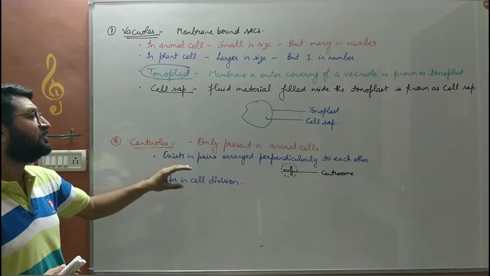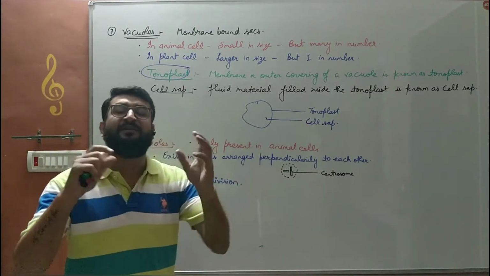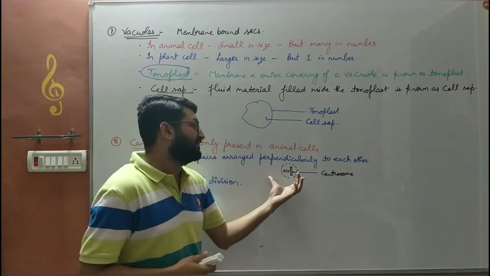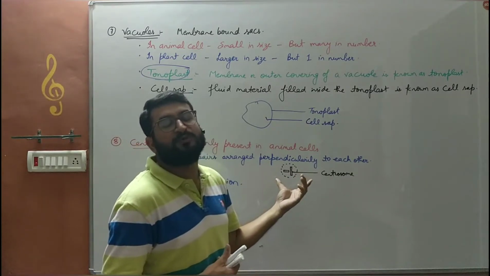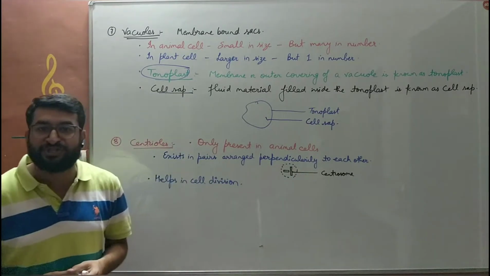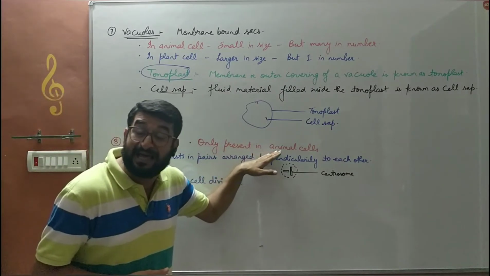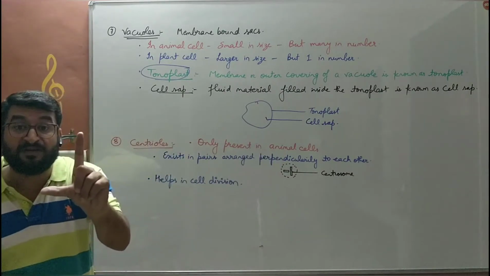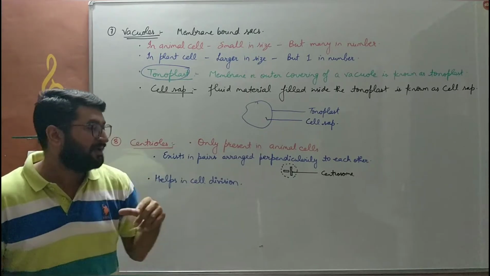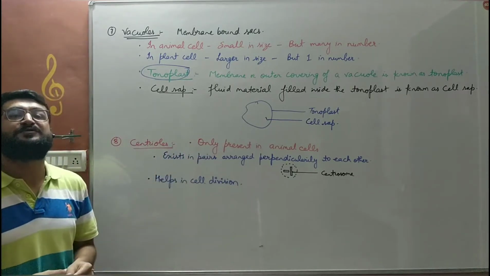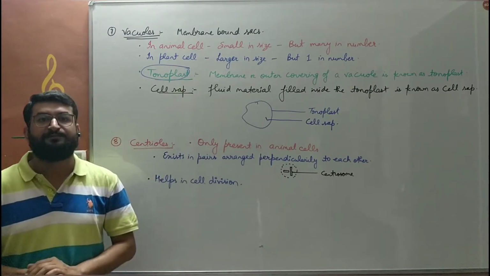So, centrioles are organelles which exist as a pair of centrosomes, arranged perpendicularly to each other. They are only present in animal cells and absent in plant cells. The function is that they help in cell division.